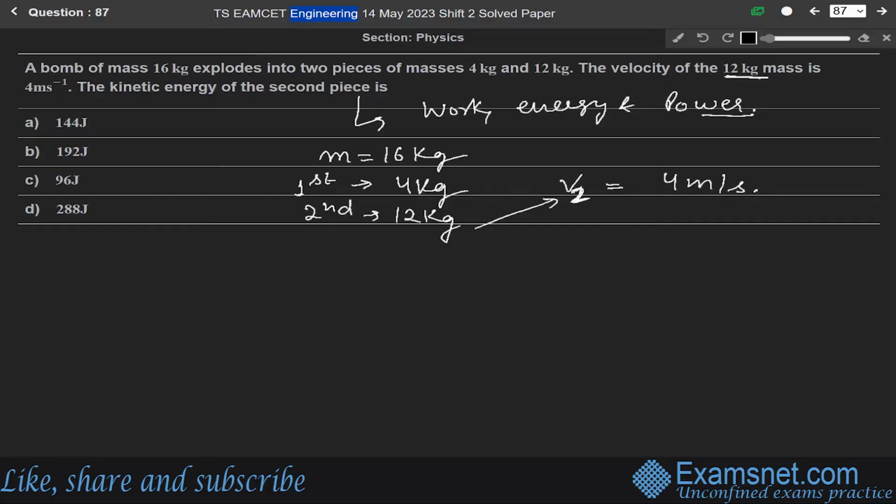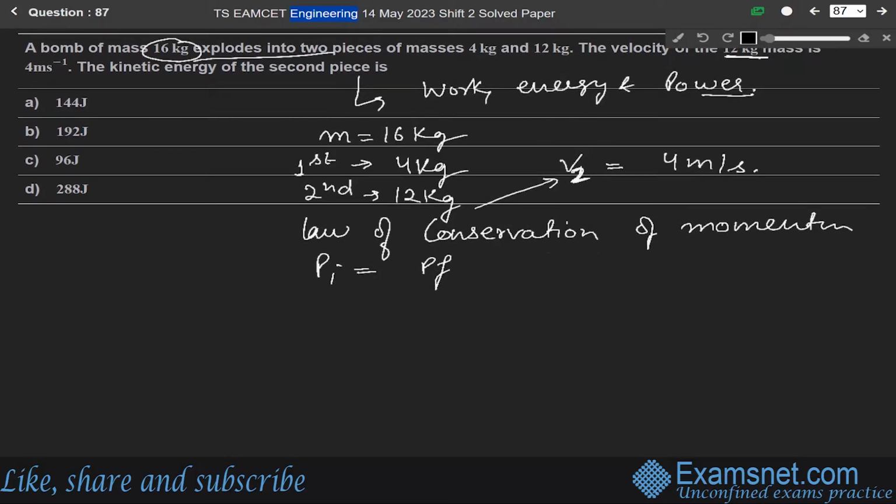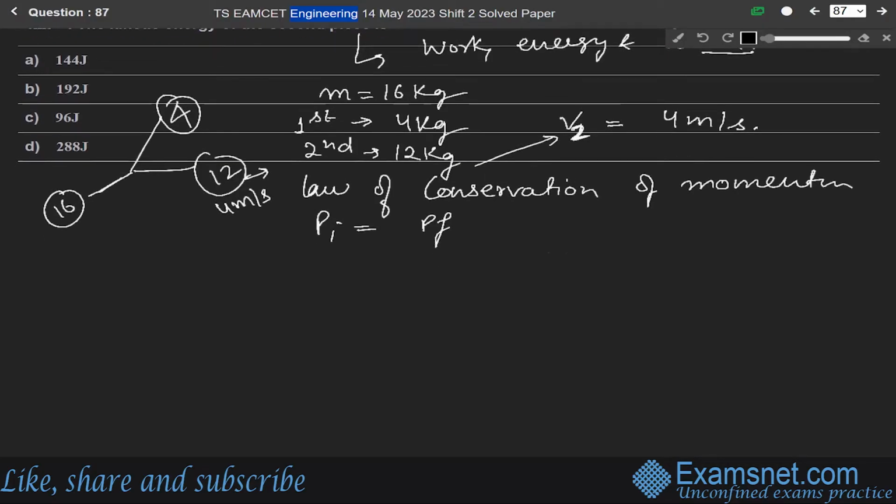Here we will use the law of conservation of momentum. What is the law of conservation of momentum? Initial momentum is equal to final momentum. Initially, the bomb is exploding into two pieces, one of 4 kg and one of 12 kg, with velocity 4 meter per second, and its mass is 16. So initially the momentum should be equal to the final.